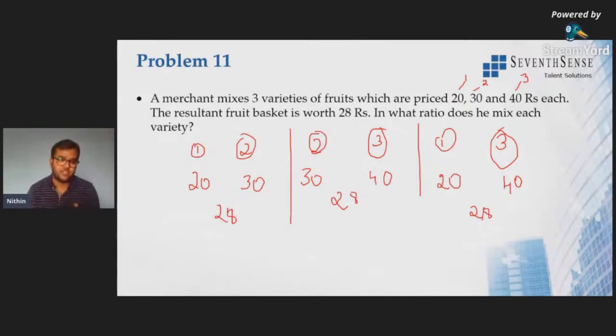Can anyone tell me which is that? Second case.